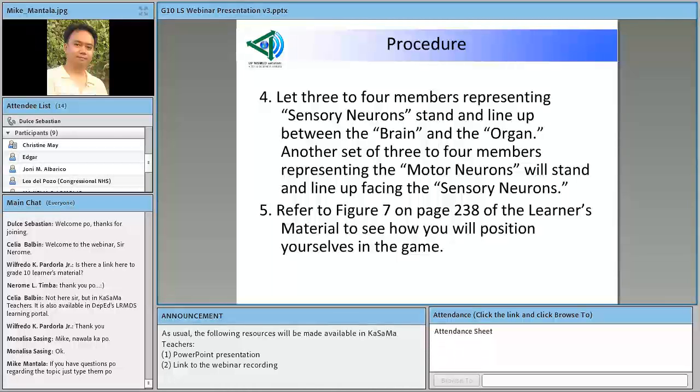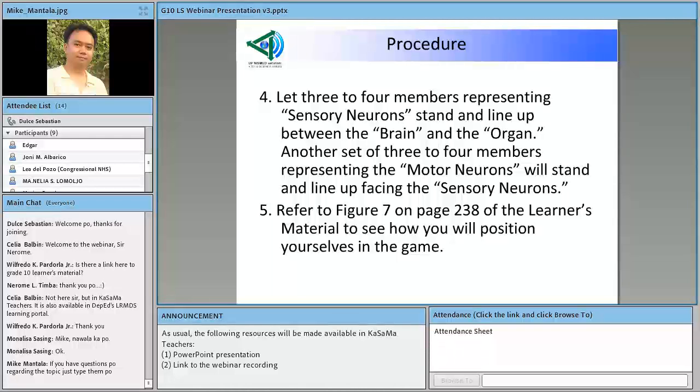And then organ, kailangan ba iisa lang ang magre-represent na organ? Assuming na marami tayong mga estudyante, kailangan ba na isa lang na estudyante ang magre-represent ng organ? Hindi ba pwedeng 2? Hindi ba pwedeng 3 or 4 o singdami ng mga estudyante na nagre-represent ng motor neurons at saka ng sensory neurons?